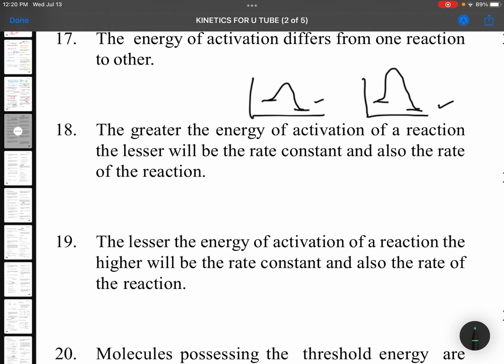You can see in this case, only here less activation energy is there, so they can get it easily. Here more activation energy is there, molecules may not get this much energy, so these reactions will be slow and these reactions will be fast. The lesser the threshold energy, the lesser the activation energy, the reactions will be fast.